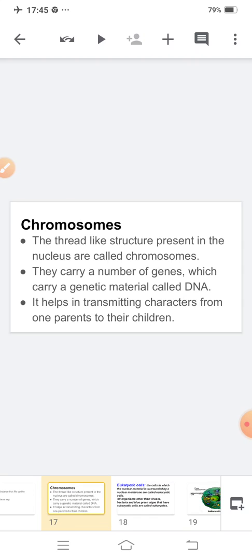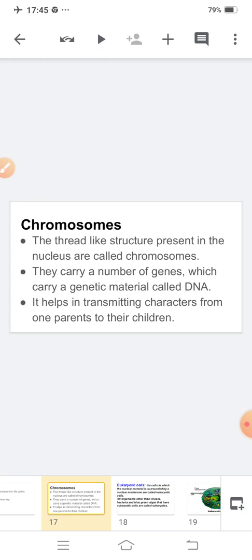They carry a number of genes. What do chromosomes carry? Chromosomes carry a number of genes which carry a genetic material called DNA. And with the help of DNA, the characters can transmit from parents to children.